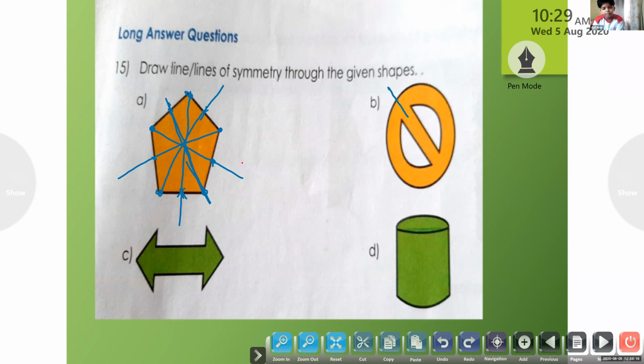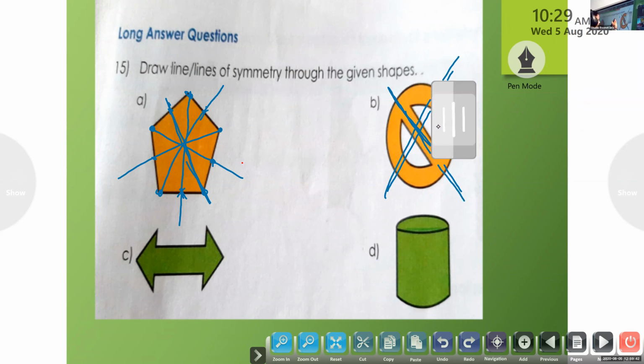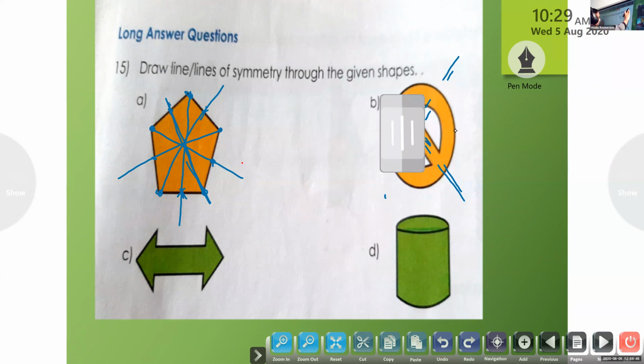You have to draw exactly like half. Here 1 line, and here we can make 1 more. So how many lines of symmetry here, Jasmine? 2. Okay, we can see 1 here. That's also like X. So you have to draw here exactly 1 line perfectly. All the children, when you are drawing, you have to draw neatly.